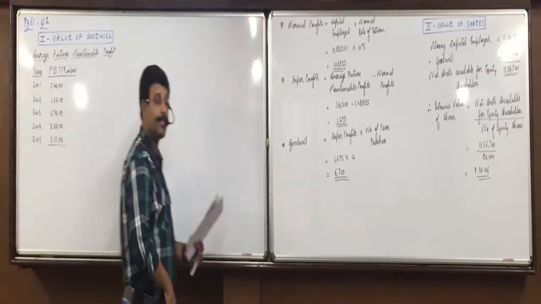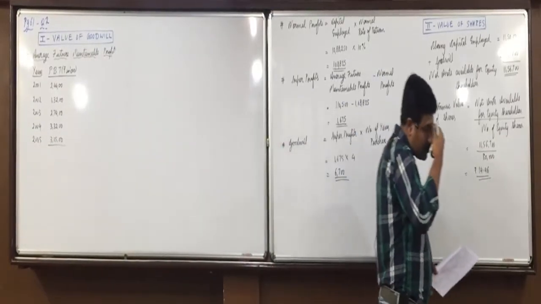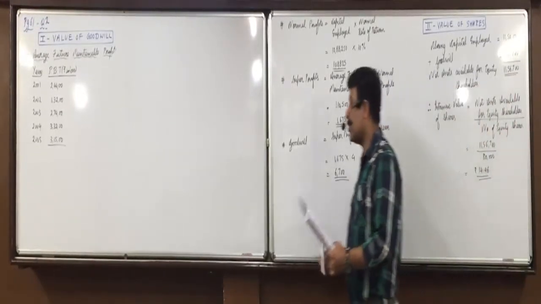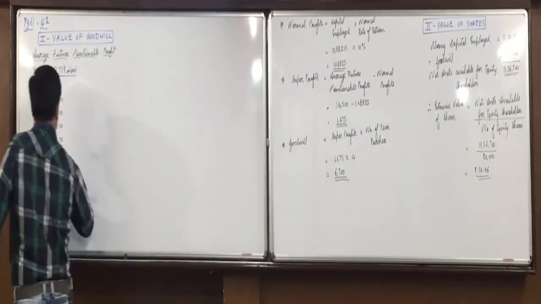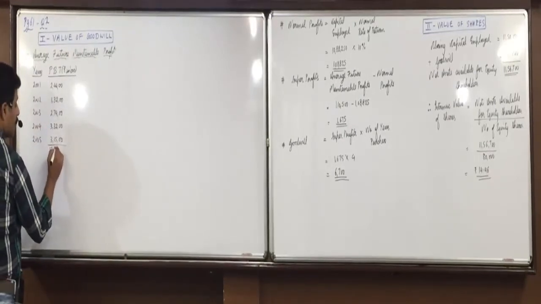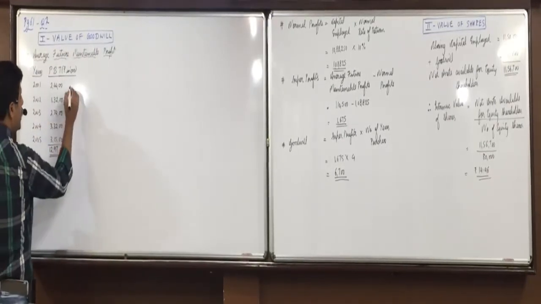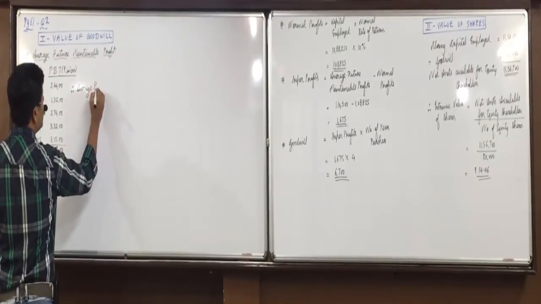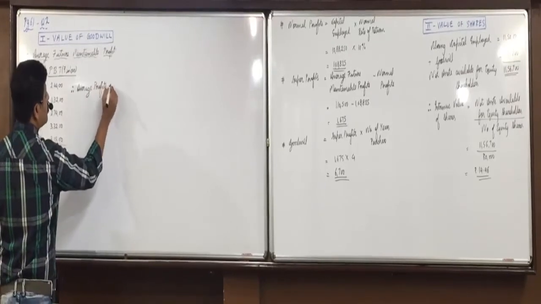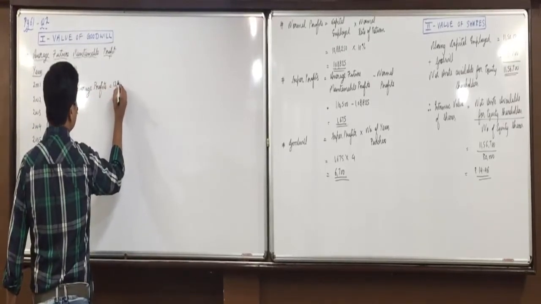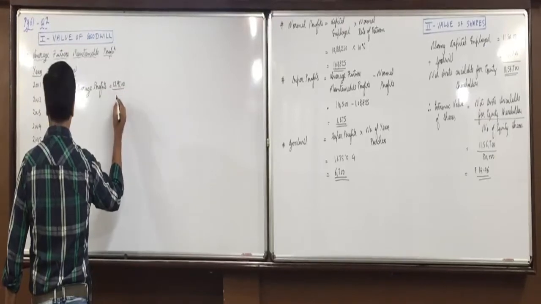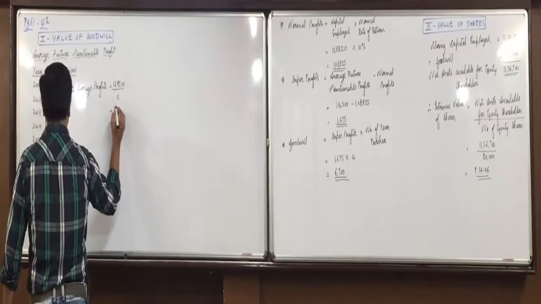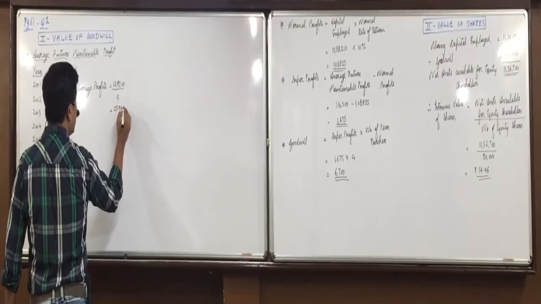Do the total. 129700. Therefore, average profits is equal to 129700 divided by 5. 25940.